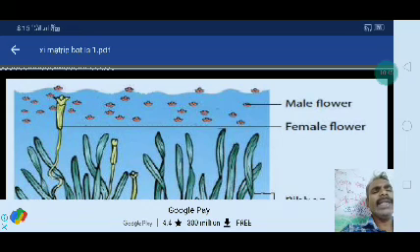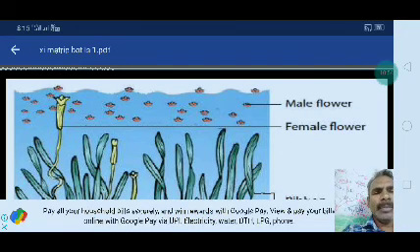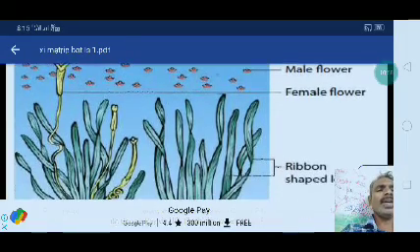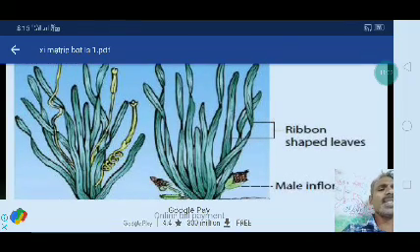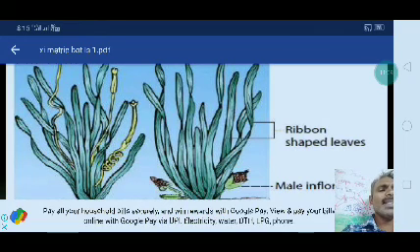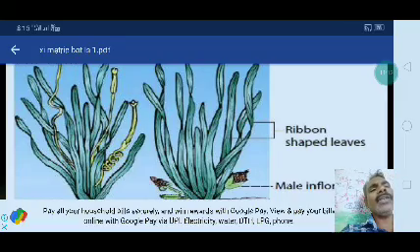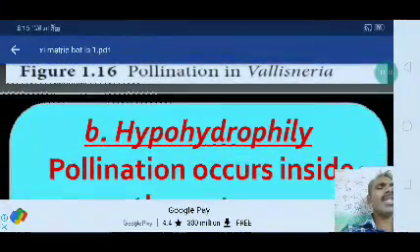The male flower floats on the water level, then the female flower emerges from the water to the upper surface, then it is pollinated, then it coils underground in the water. Ribbon-shaped leaves are present in Vallisneria. The male flowers are produced, detached from the plants, go to the water surface level, then float on the water. Pollination in Vallisneria spiralis.